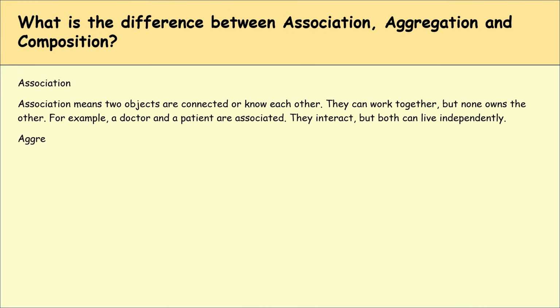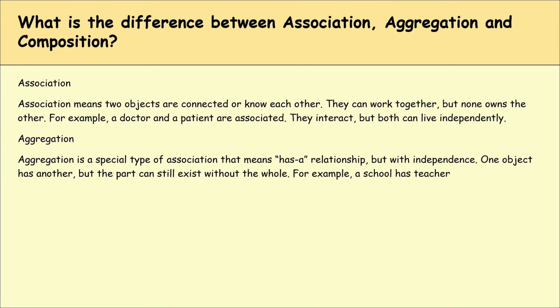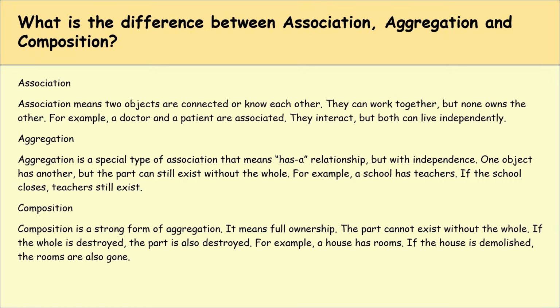Aggregation is a special type of association that means a has-a relationship but with independence. One object has another, but the part can still exist without the whole. For example, a school has teachers. If the school closes, teachers still exist. Composition is a strong form of aggregation actually. It means full ownership. The part cannot exist without the whole. If the whole is destroyed, the part is also destroyed. For example, a house has rooms. If the house is demolished, the rooms are also gone.